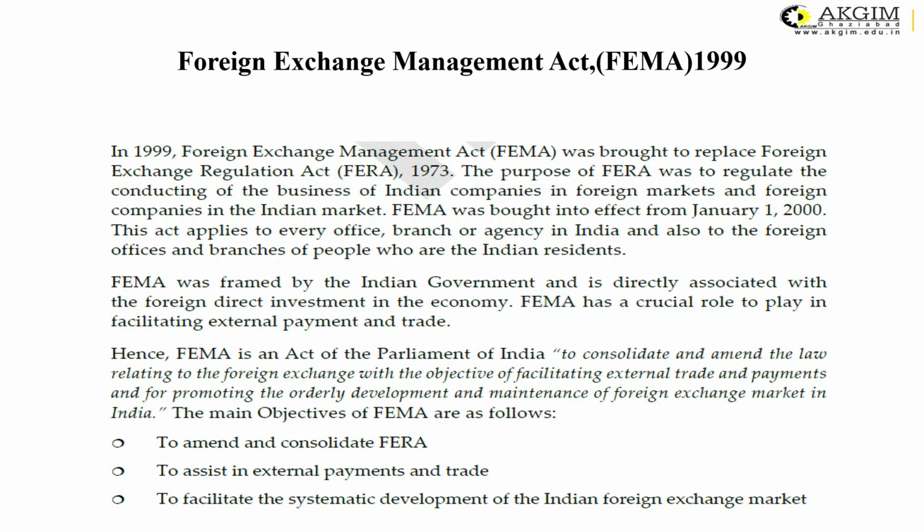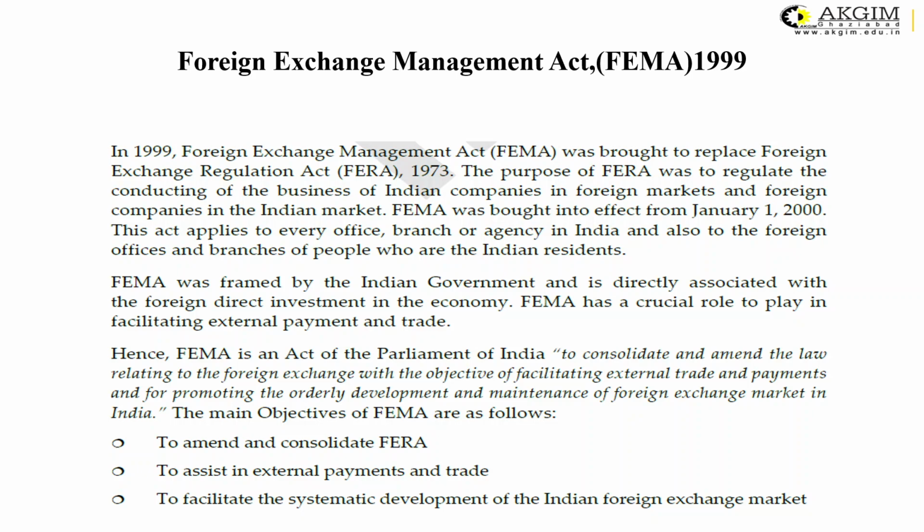FEMA came in the year 1999. It was brought to replace the FERA Act. The purpose of FERA was to regulate the conduct of the business of Indian companies in foreign markets and foreign companies in the Indian markets, but FEMA was brought into effect from January 1, 2000, and this act applies to every office, branch or agency in India, and also to the foreign offices and branches of people who are Indian residents. FEMA was framed by the Indian government and is directly associated with FDI in the economy.